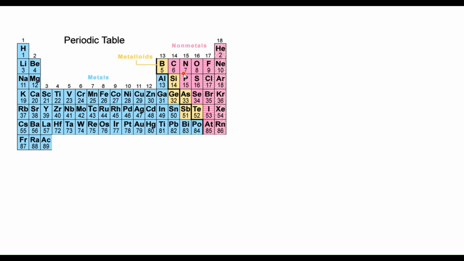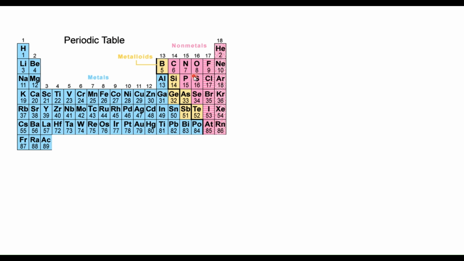If they give you something from non-metals, a non-metal itself or a non-metal with another non-metal, that type of bonding we call covalent bonding. So we have metallic bonding, where you see only metals, and covalent bonding, where you generally see non-metals together.